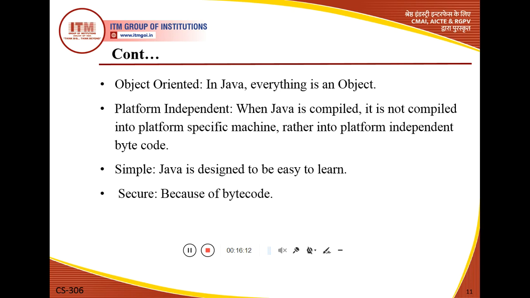The next characteristic is that Java is secure. Why is Java secure? Because when we write our code in the form of a .java file, it is converted into a .class file, and that particular code is represented in the form of bytecode. So according to this, javac, the Java compiler, makes our program secure.